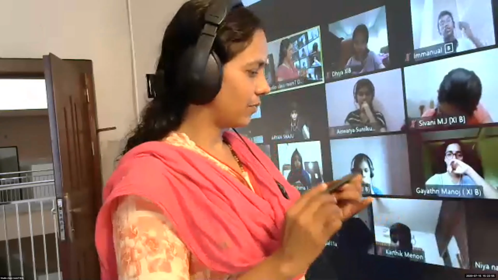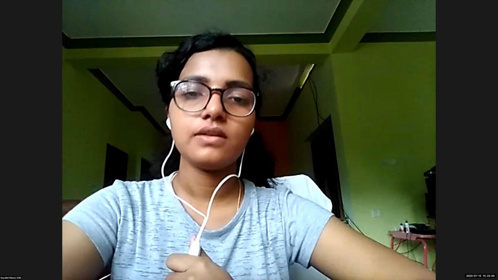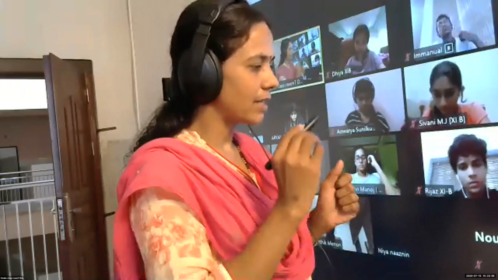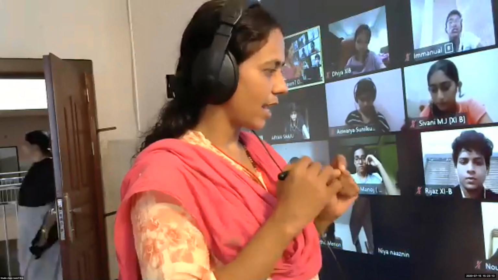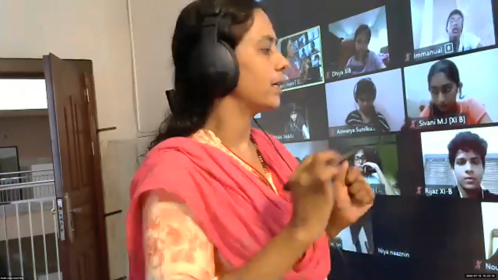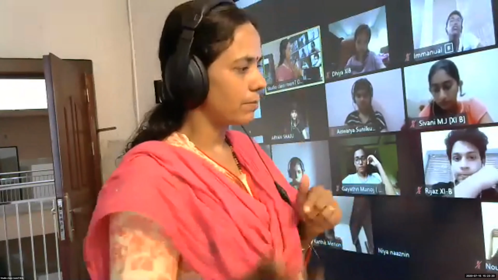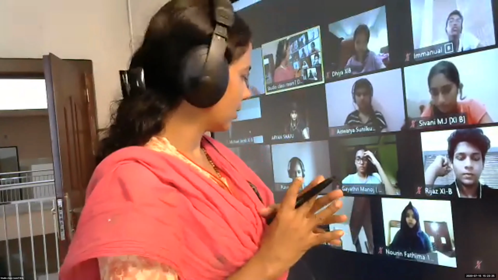Two types of representation of sets. Okay, the first one you have learned is roster form. The second one we have learned is set builder form. In roster form we represent each element separately. We list all the elements separated by commas. In set builder form we use some symbols, a set of all x such that, then we write the property explicitly. And we learned how to convert roster form to set builder form and set builder form to roster form. Any doubt in this part?